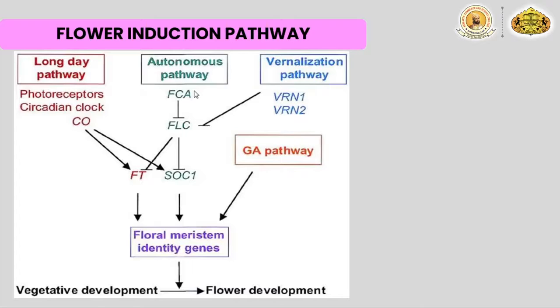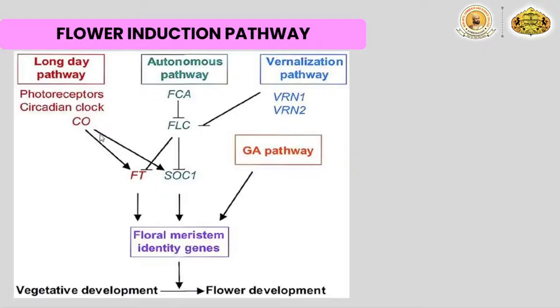Actually, what happens in the transition from vegetative to reproductive phase is that the apical meristem, which is present in the vegetative stage, stops producing leaves and instead starts producing the floral meristem, and that signal is given by the florigen chemical, right? But in the autonomous pathway, many genes are involved which start producing the floral meristem, right?